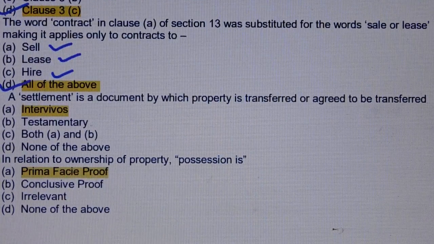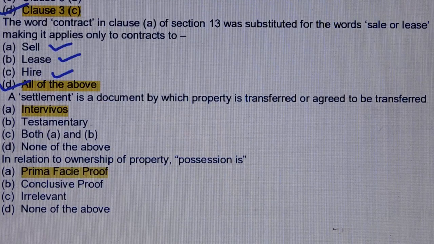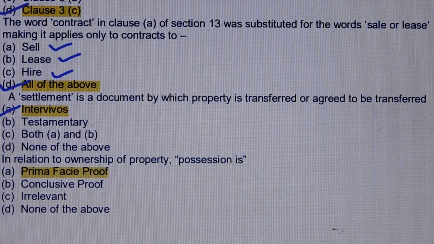A settlement is a document by which property is transferred or agreed to be transferred. Answer is option number A, inter vivos. Question number 150. In relation to ownership of property, possession is, answer is option number A, prima facie proof.